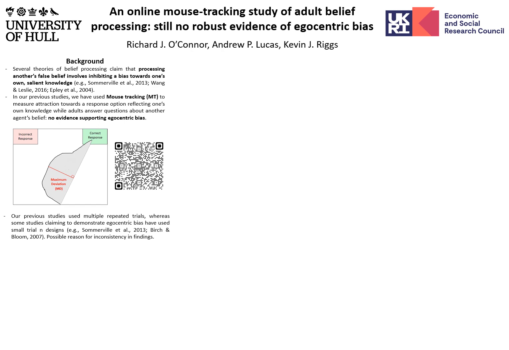In general, we've found that when participants view scenarios in which another agent has a false belief, there is co-activation of both the participant's own knowledge and the other agent's false belief, without any particular egocentric bias emerging towards one's own knowledge in particular. However, those studies have used multiple repeated trials, and there's a possibility that participants might initially show egocentric bias on the first few trials, and then rapidly adapt to the task, and this egocentric bias disappears and becomes undetectable.